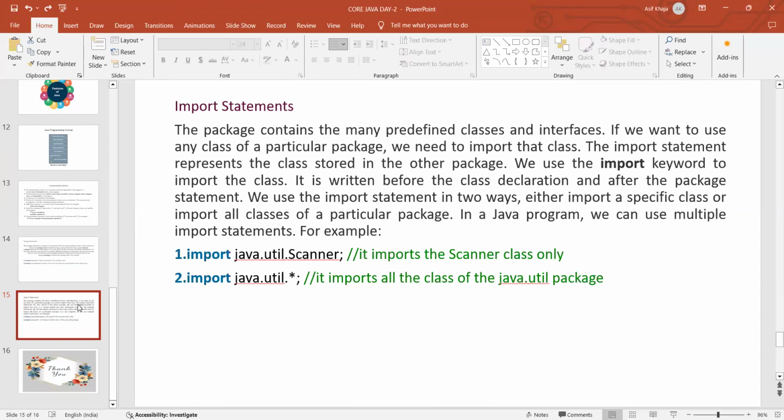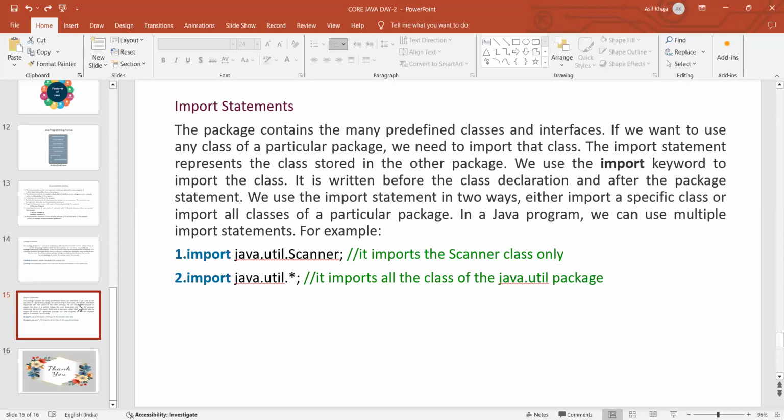Method overloading means what? In a class, we have two methods. For example, we have the class Example and a method called sum. There are two methods with the same name, sum. But the arguments which we are passing differ: for the first method, we are passing only two arguments, and for the second method, we are passing three arguments.